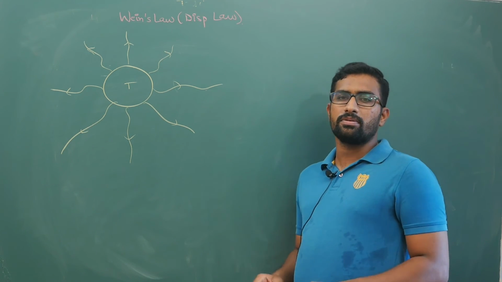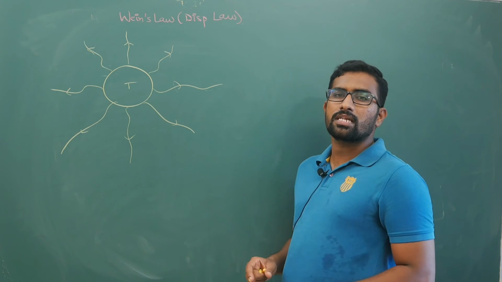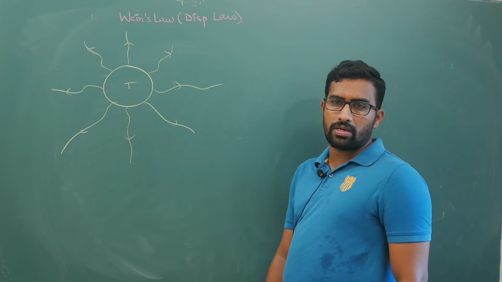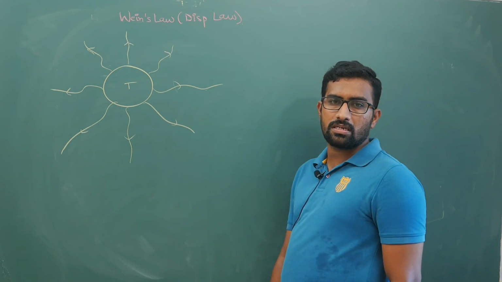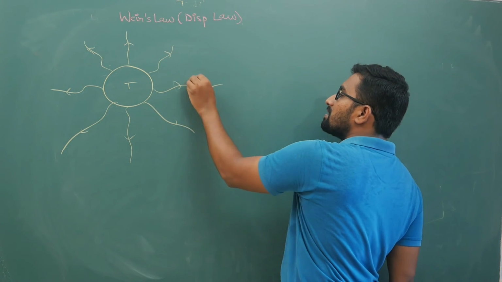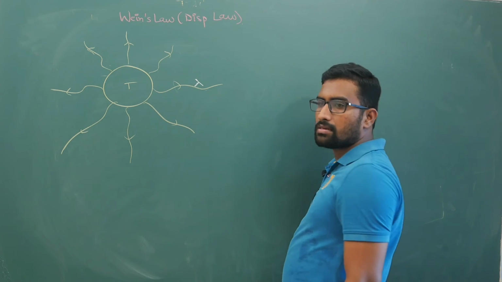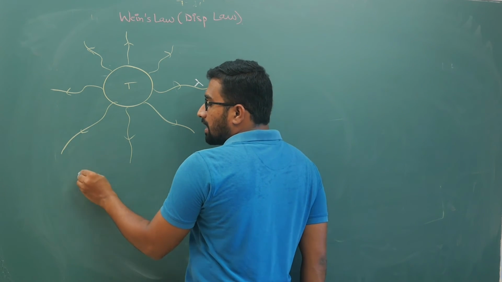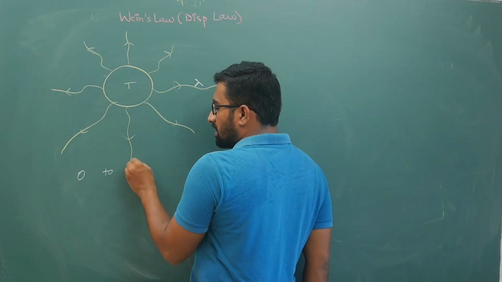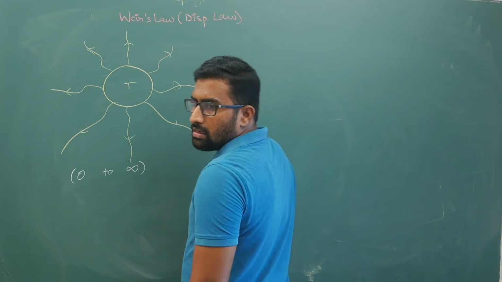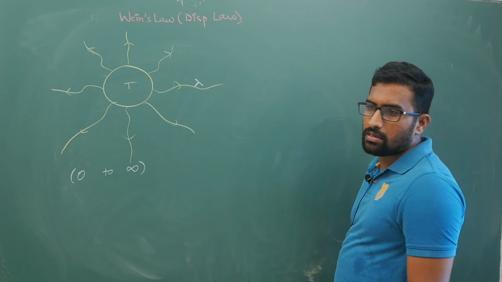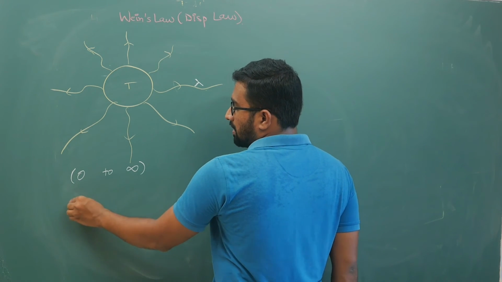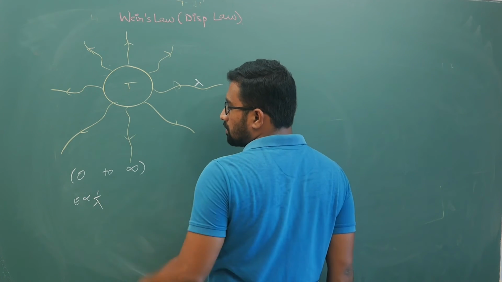As long as temperature is greater than 0 Kelvin, it will emit radiation energy. Now, at a particular temperature, this radiation will have some wavelength lambda. Your energy emitted can be from 0 to infinity. Your body can emit as much energy as it wants. As a result, your body also will have wavelength. Your energy is inversely proportional to lambda.